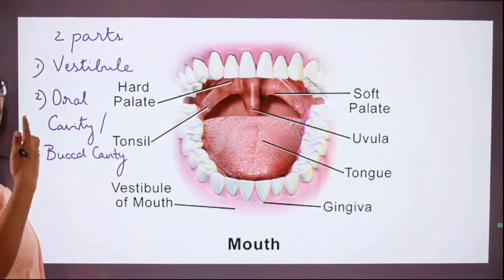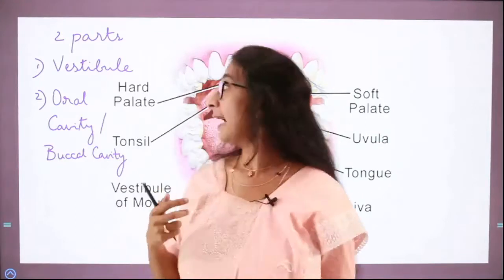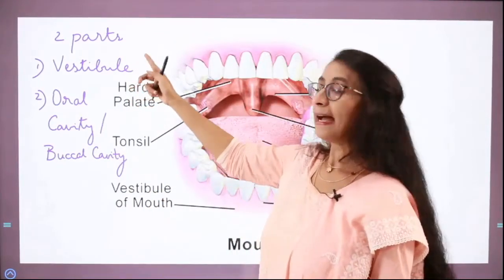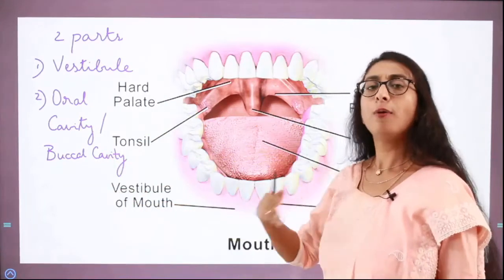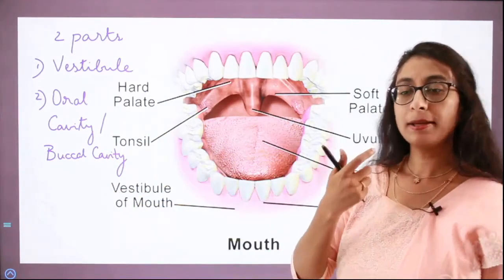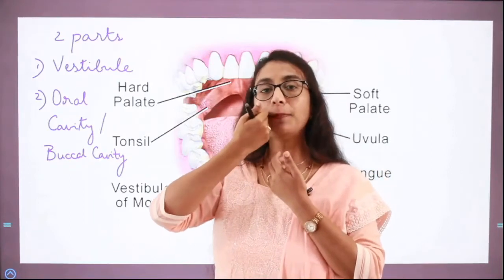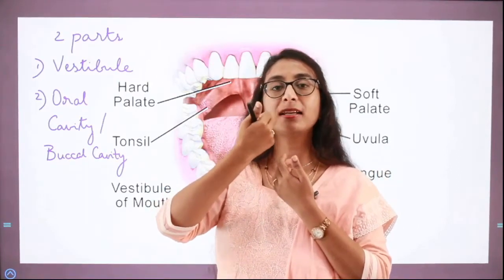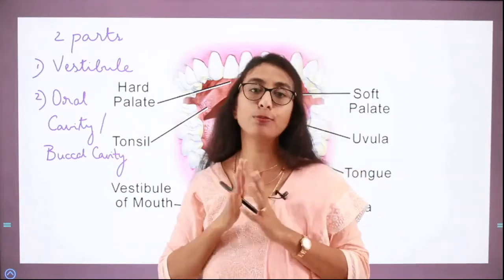Okay, so the mouth has two parts. One is the vestibule, and the second one is the oral cavity or buccal cavity. What is the vestibule? See, the space between the inner part of your cheek and the teeth. You have a space, isn't it? That is the vestibule or the vestibular region.